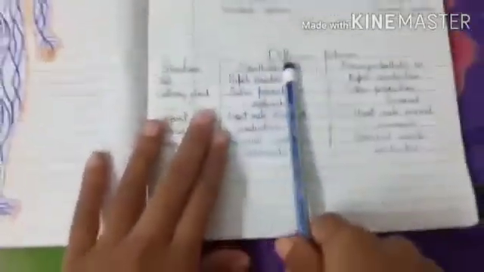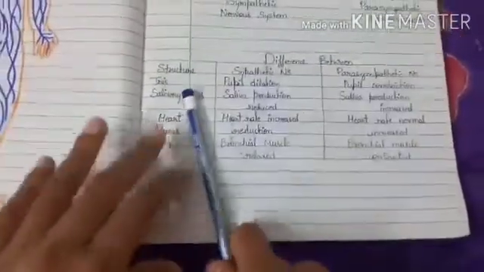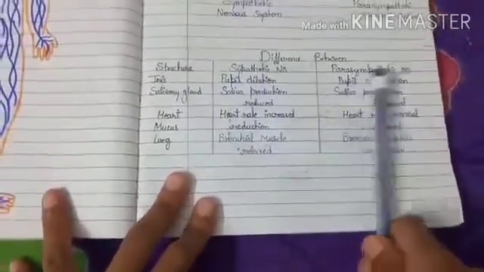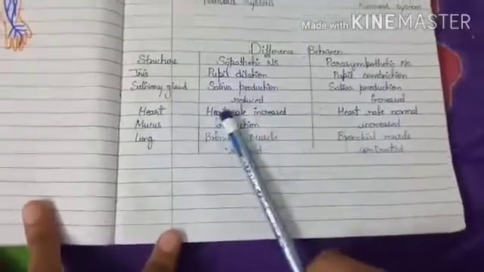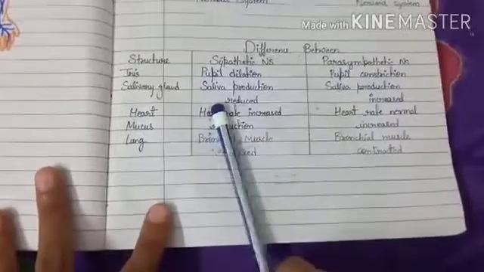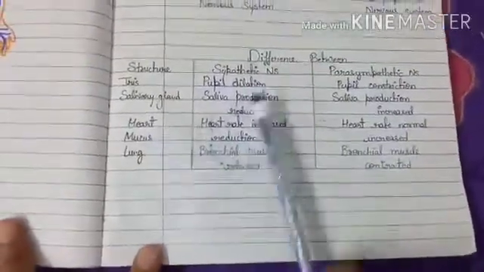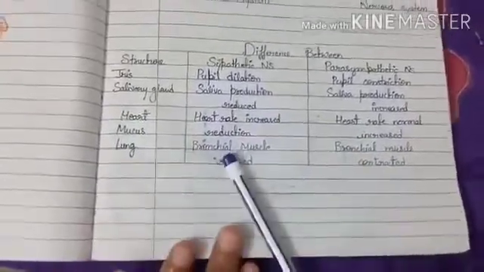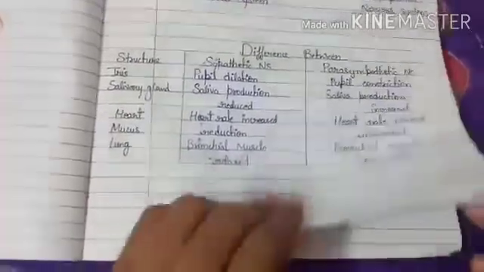And now we will see the difference between the sympathetic nervous system and the parasympathetic nervous system. Iris: in the sympathetic nervous system, the pupil dilates; in the parasympathetic, the pupil constricts. Salivary gland: in sympathetic, saliva production is reduced; in parasympathetic, saliva production is increased. Heart: in sympathetic, heart rate increases; in parasympathetic, heart rate is normal. Mucus: in sympathetic, reduced; in parasympathetic, increased. Lung: in sympathetic, bronchial muscle relaxed; in parasympathetic, bronchial muscle contracted.